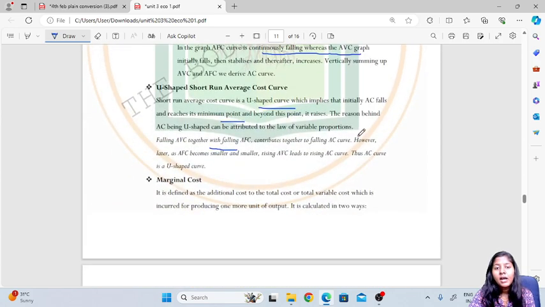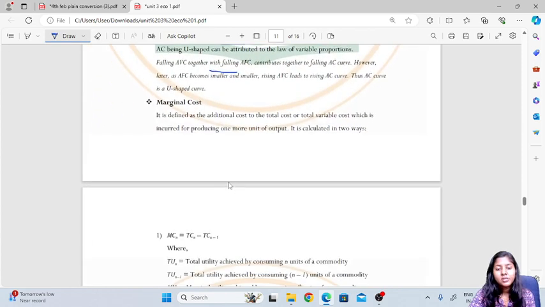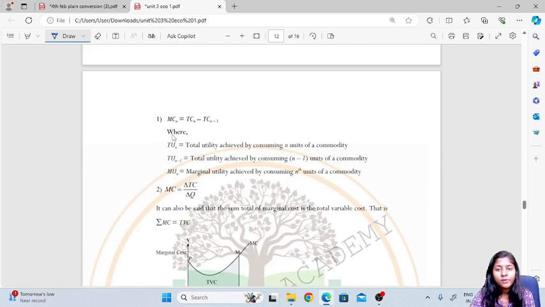However, later, as average fixed cost becomes smaller and smaller, rising average variable cost leads to a rising average cost curve, and thus the AC curve is a U-shaped curve, as we can see over here. Then marginal cost. What do I mean by marginal cost? It is defined as the additional cost added to the total cost or total variable cost, which is incurred for producing one more unit of output, and it is calculated in two ways.